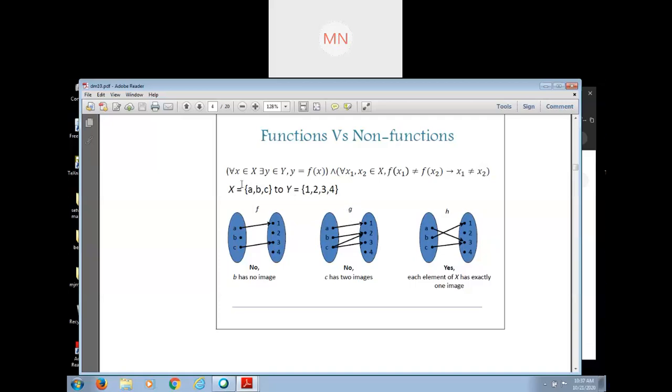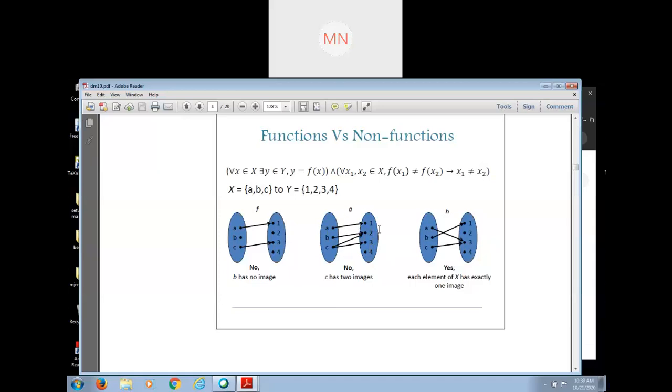Then see the second figure. Here g is a function from suppose X to Y. Now tell me, is it a function? No, ma'am. Can you tell me the reason? C has 2 images. Its image is what? 2 and 3. But by the definition of the function, that is what?